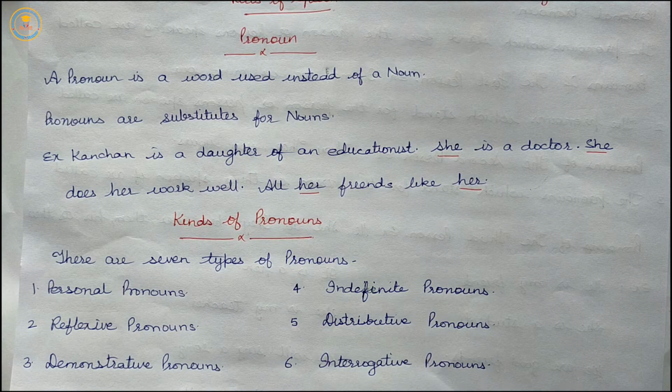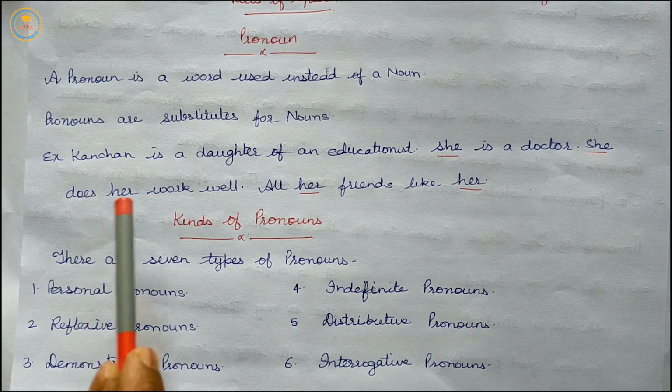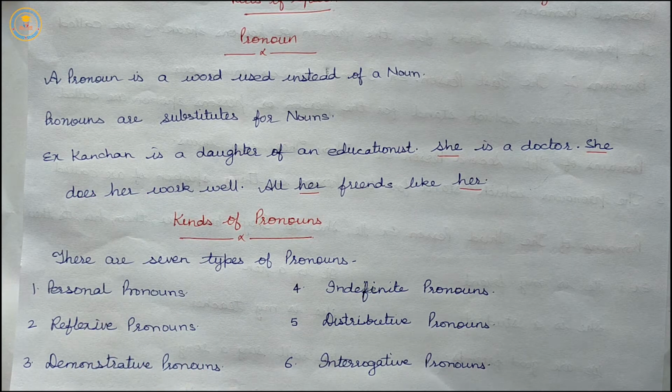Pronouns are substitutes for nouns. Example: Kanchan is a daughter of an educationist. She stands for Kanchan. She is a doctor. She does her work well. All her friends like her. So let us see the kinds of pronouns.